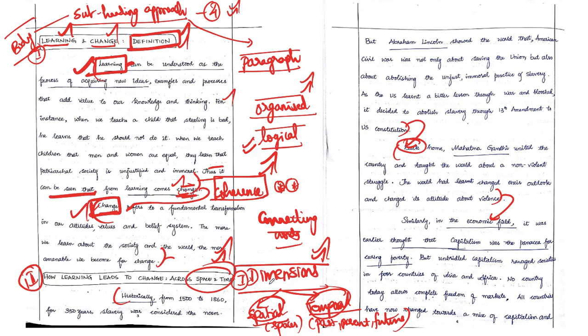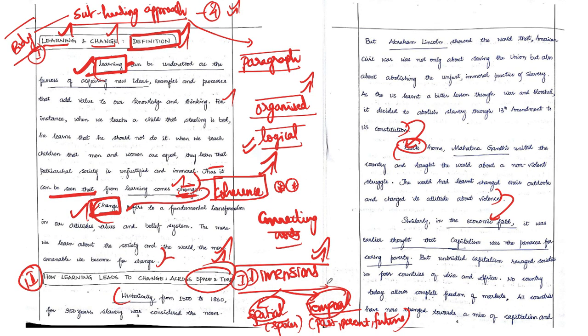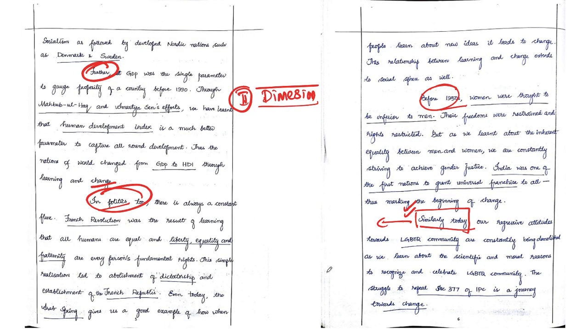Not only that, friends, apart from doing the spatial and temporal dimensions, he has brought in the second kind of dimensional approach, that is the second order of dimension. Usually most of the UPSC aspirants will be focusing on the second order of dimension only, not on the first order of dimension which I have been discussing. That spatial and temporal, many will be missing it. But this topper has done that also, and additionally he has done what most of the people will be doing, that is our normal way of bringing various dimensions in our answer.